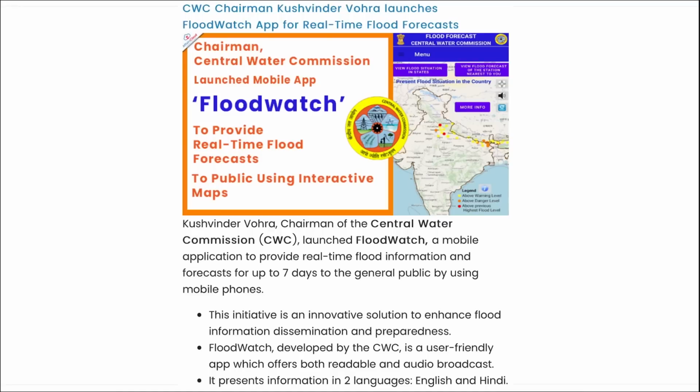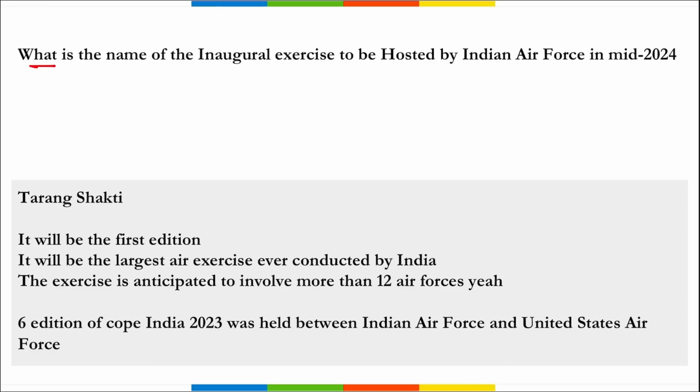Next is, what is the name of the inaugural exercise to be hosted by Indian Air Force in mid 2024? So remember, Indian Air Force is set to host the biggest ever air exercise ever conducted in India, and it will be the first ever edition. That means we can say it is the inaugural edition, right?